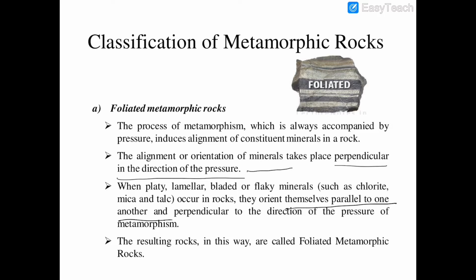parallel to one another. Suppose, what is the shape of the minerals? Platy, lamellar, bladed, means plate-like minerals are there. They orient themselves parallel to one another, but this orientation is perpendicular to the direction of pressure. So the resulting rock in this way is called foliated metamorphic rock.